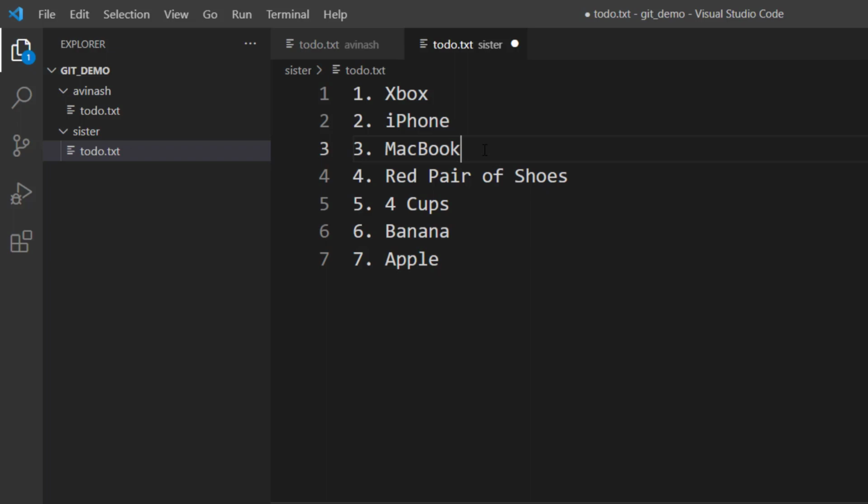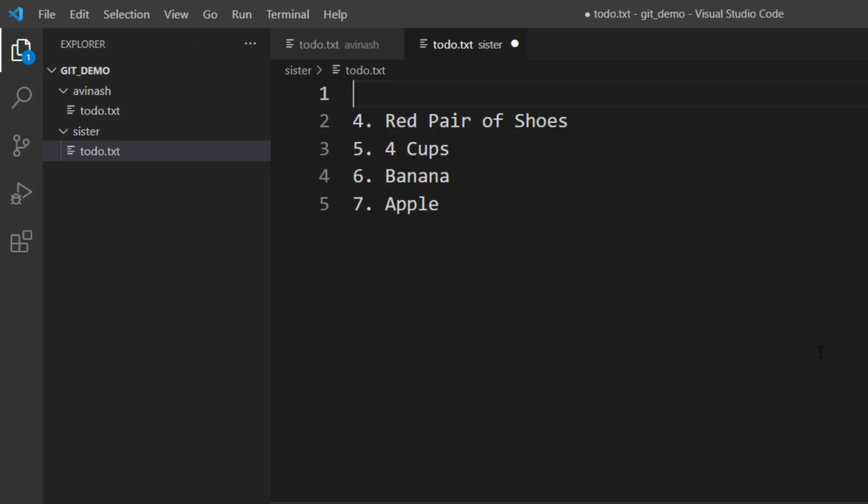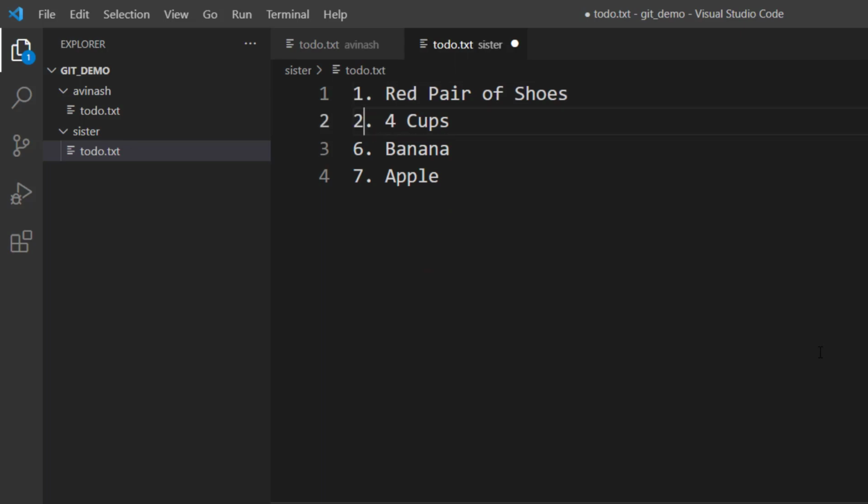You don't need an iPhone. You don't need an Xbox, because that is going to waste your money. So I'm going to remove it. I'm not going to buy it. And I'll also update the list. So that means we are buying just 4 things, 1 for you and 3 for me.